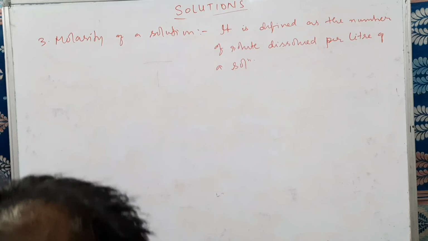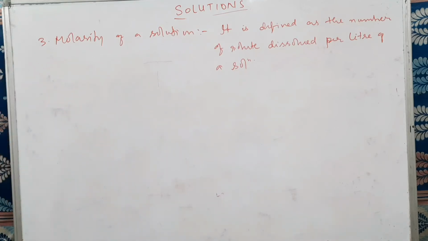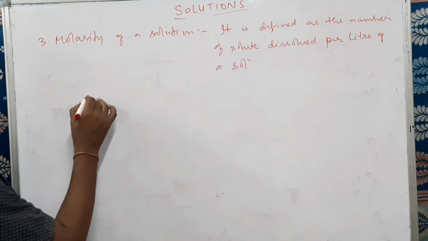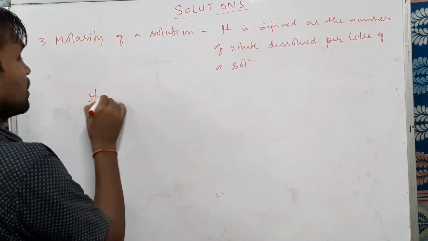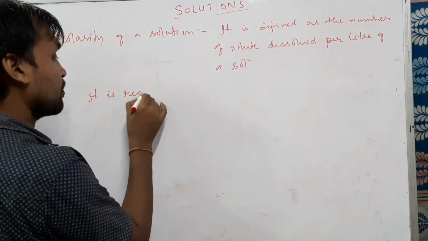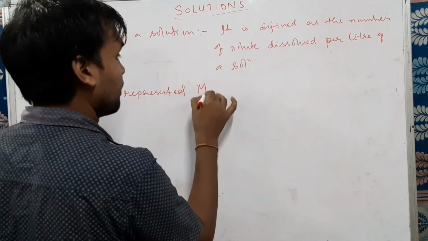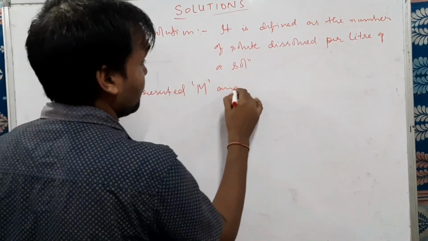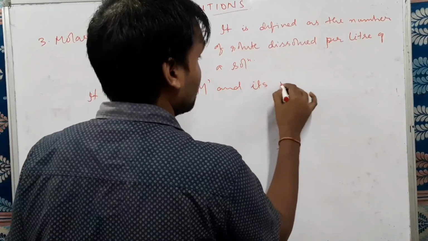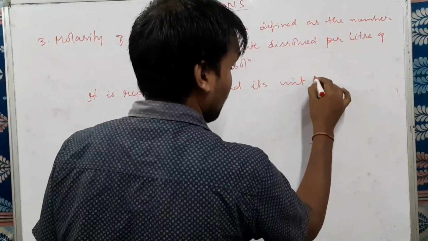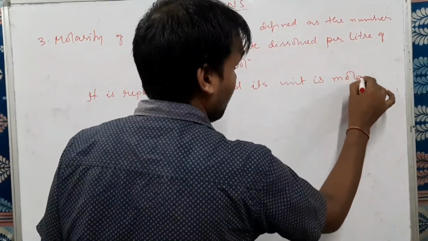Now, how is molarity written? Molarity is represented by capital M and its unit is molar.